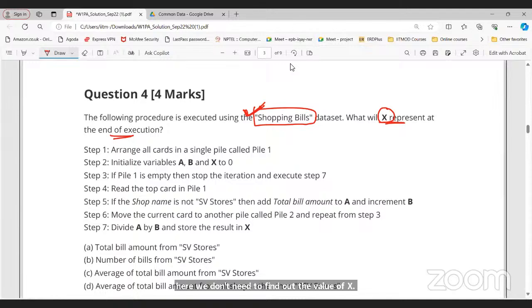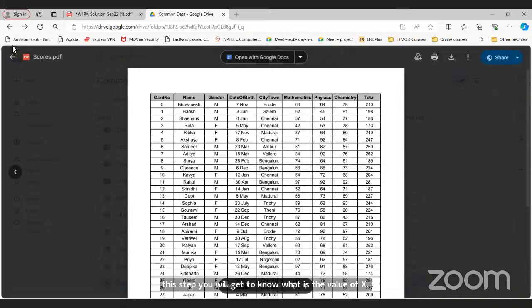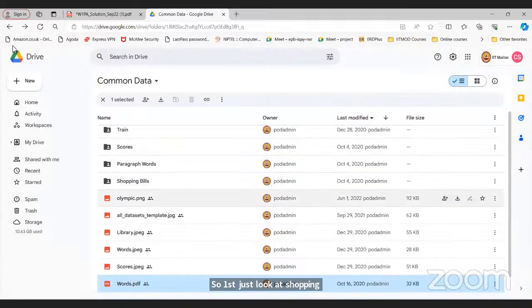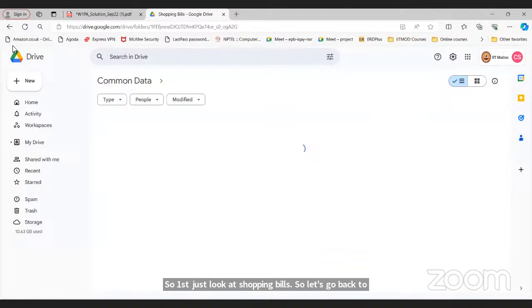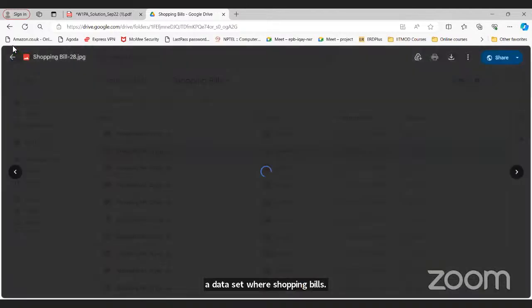Now in this question, I don't need data. You will get to know why, because if we just go through these steps, you will get to know what the value of X is. So first, just look at shopping bills. Let's go back to the data set. Where is shopping bills? Here you can see the shopping bills folder, and the professor has used these particular cards for explaining the concept, right?